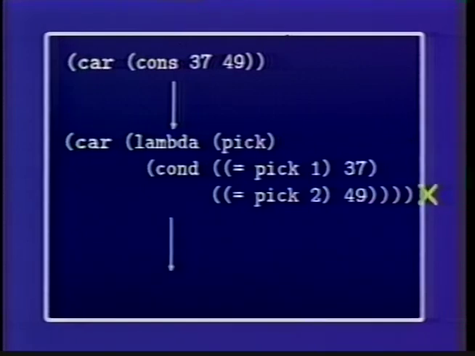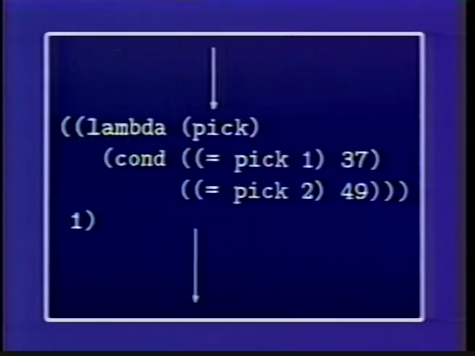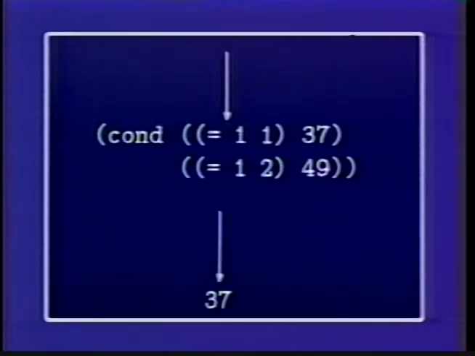Car said, take your argument, which in this case is this, and apply it to 1. That was the definition of car. So if I look at car, if I do that, the answer is, well, it's that argument, this was the argument to car, applied to 1. Well, what does that mean? I take 1 and I substitute it in the body here for this value of pick, which is the name of the argument. And what do I get? Well, I get the thing that says if 1 equals 1, it's 37, and if 1 equals 2, it's 49, so the answer is 37.